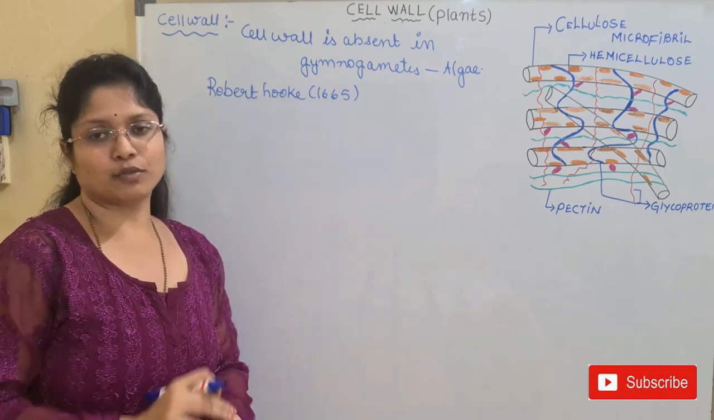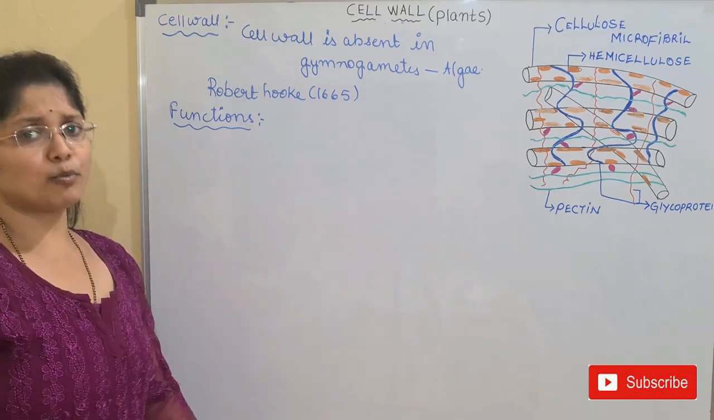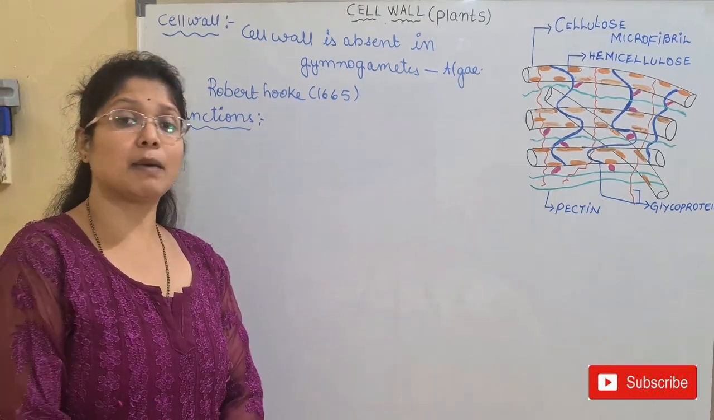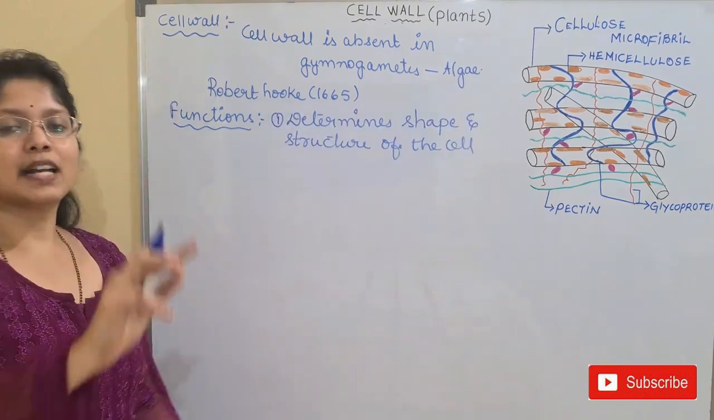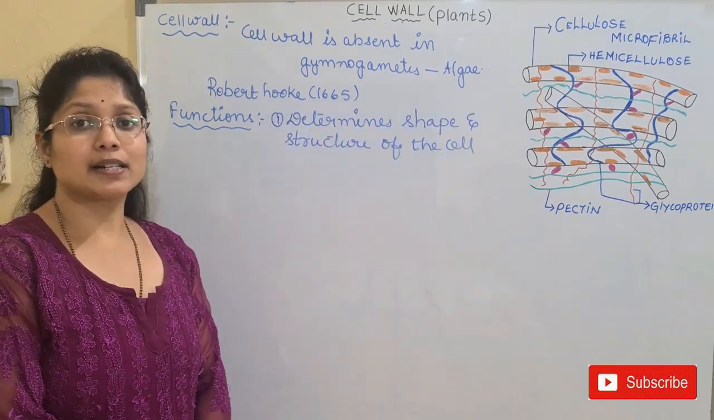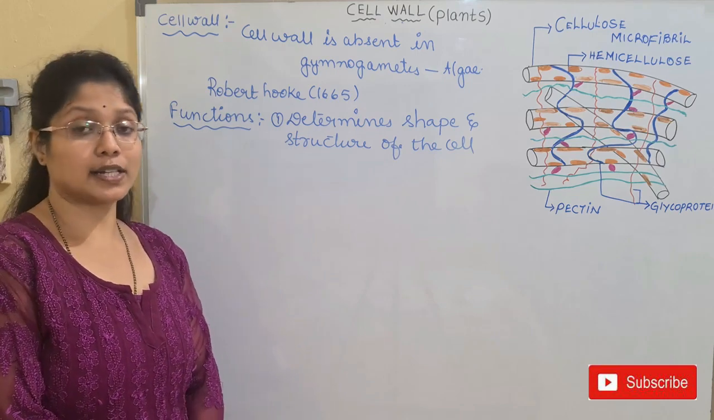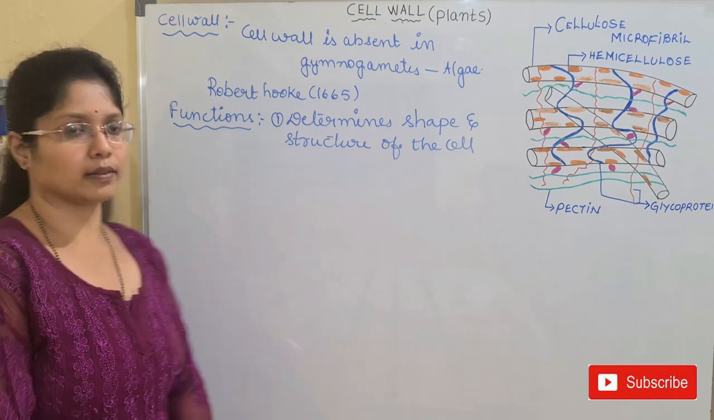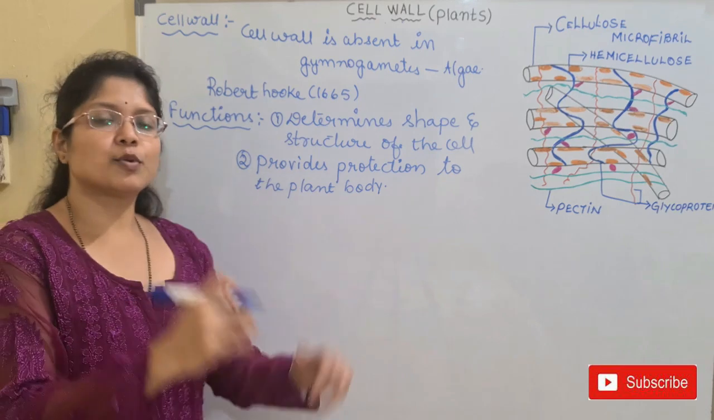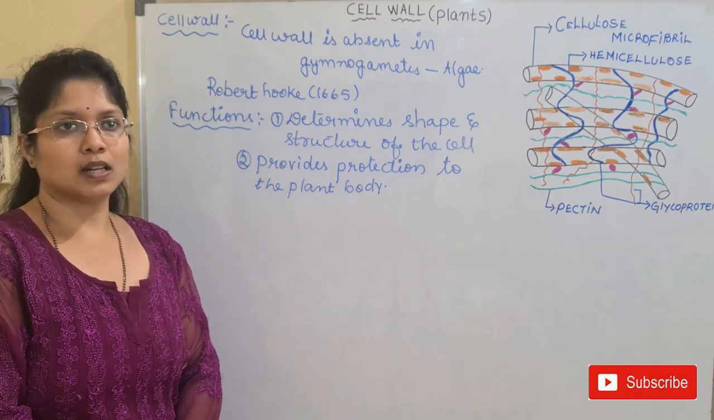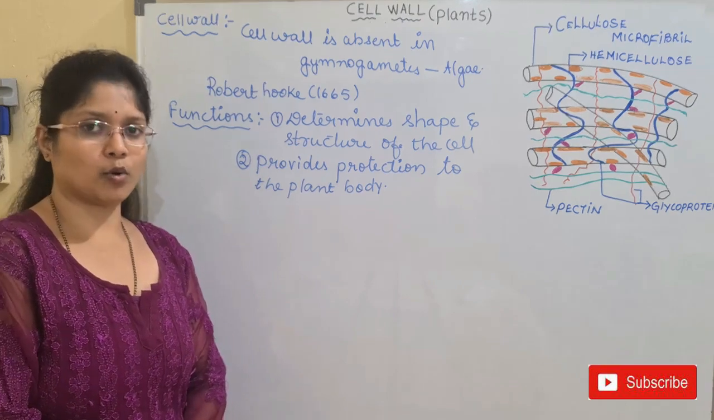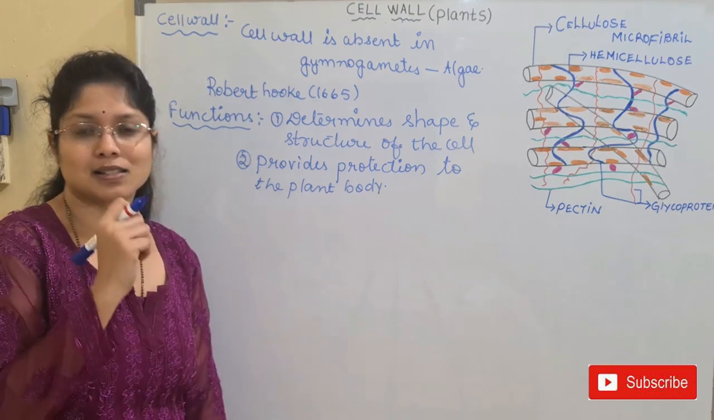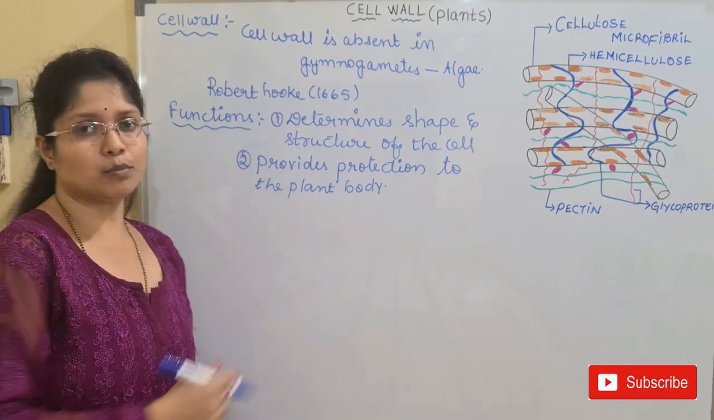Then what is the function of the cell wall? The first important function is that it determines the shape and structure of the cell. Then what is the second important function? It provides protection, security to the plant body. How is it providing security? The cell wall plays a key role in the life of the plant body. It provides high-class security to the plant body.